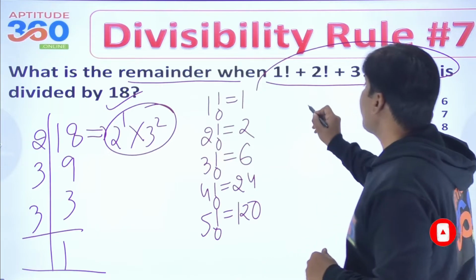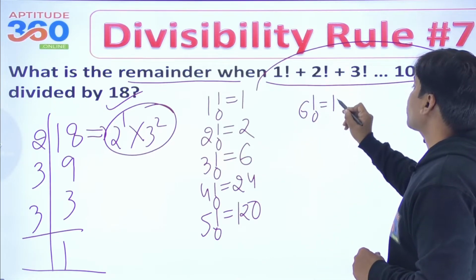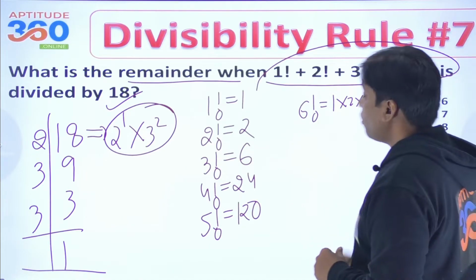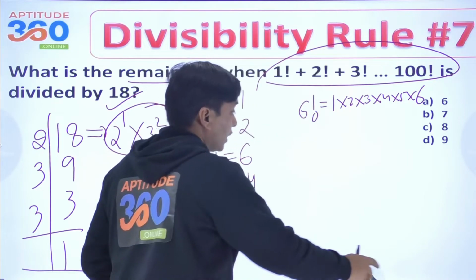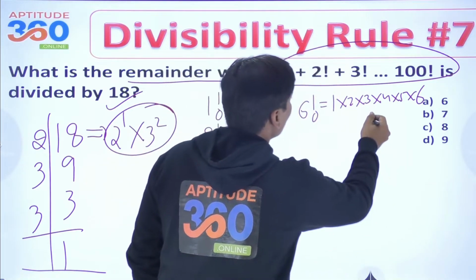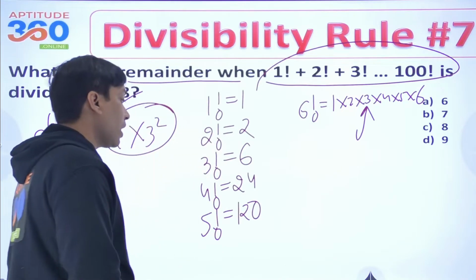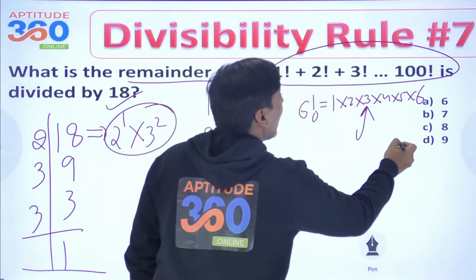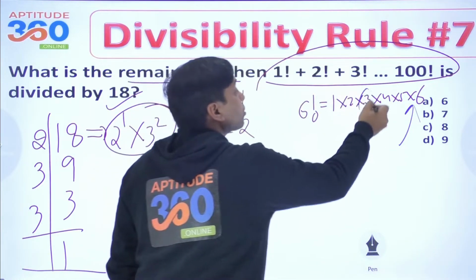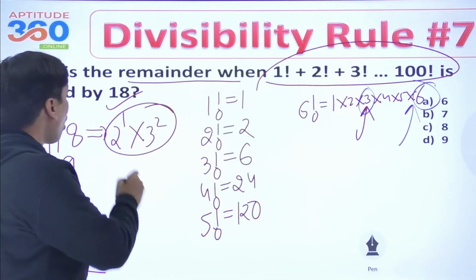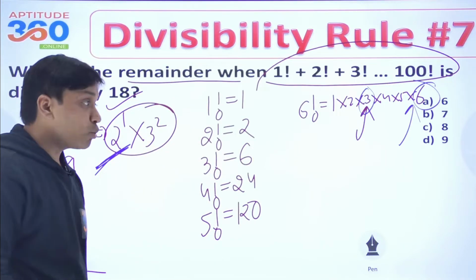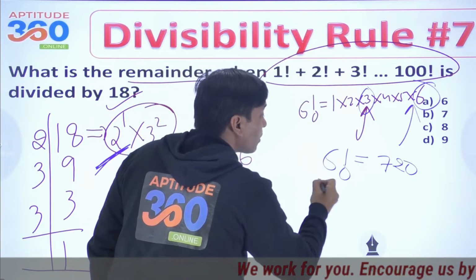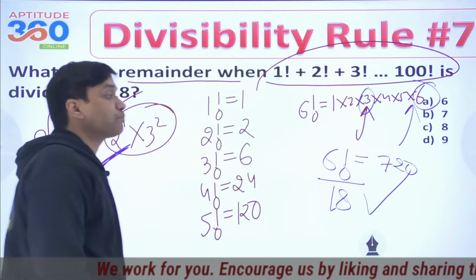But what about 6 factorial? Can I say that 6 factorial is 1 into 2 into 3 into 4 into 5 into 6. Now if you see this very carefully, 6 factorial actually has got 3 over here, and let me change the color of the pen, it has got 6 or 3 over here in 3 and 6. And obviously this number has 1 2, right? So can I say that 6 factorial, in fact, which is 720, is it divisible by 18? Yes, it is divisible by 18, right?